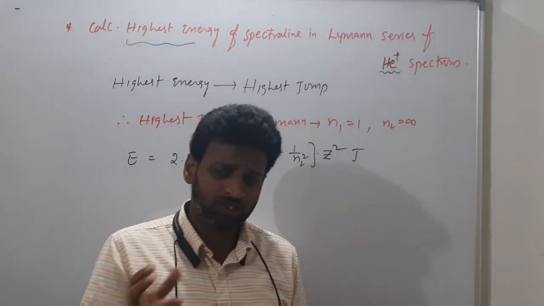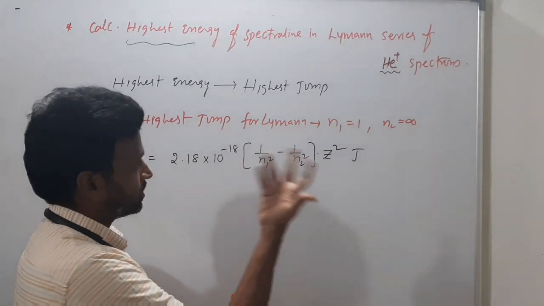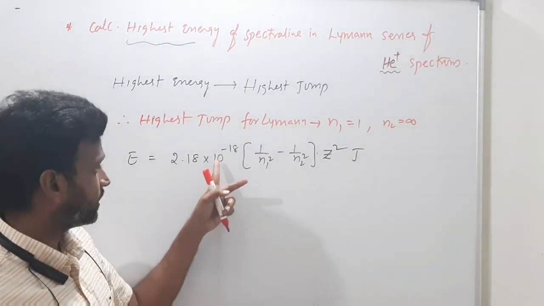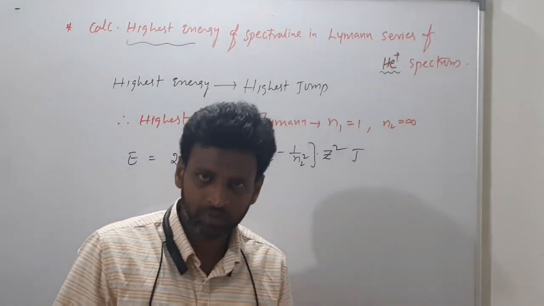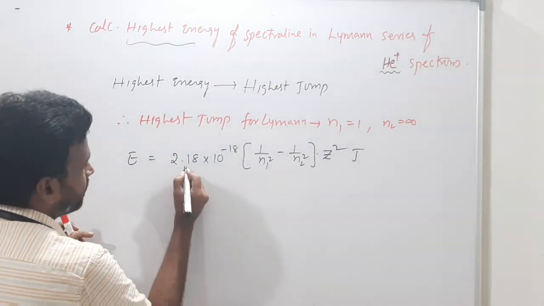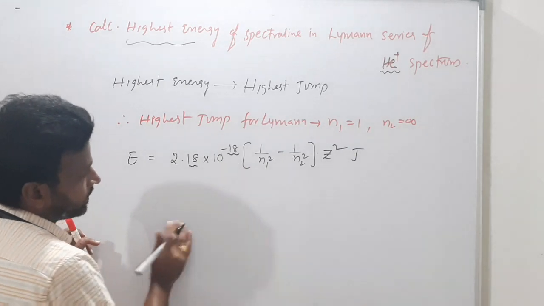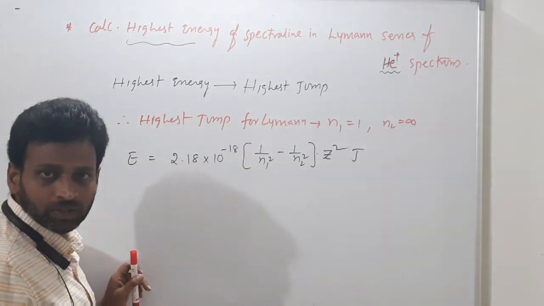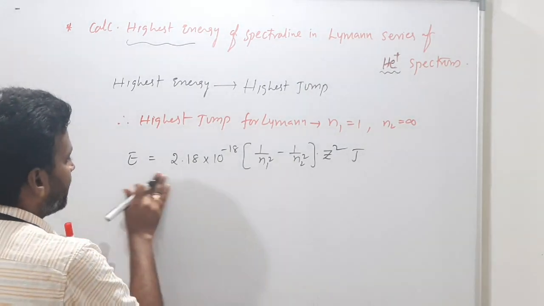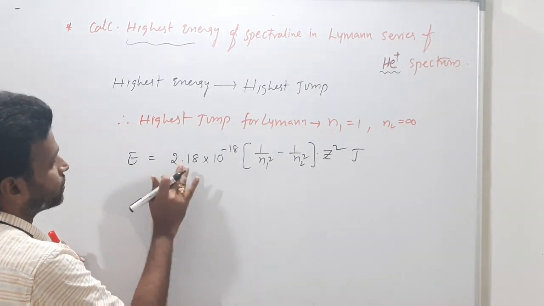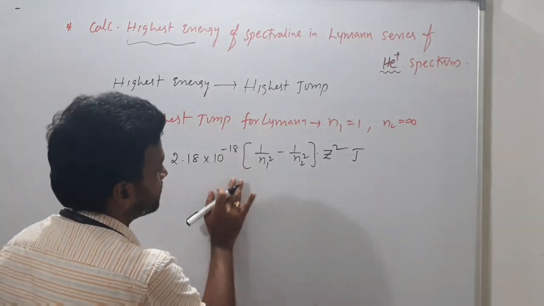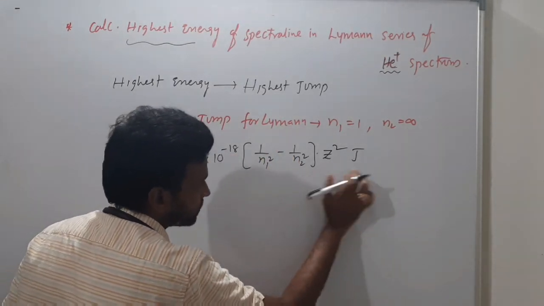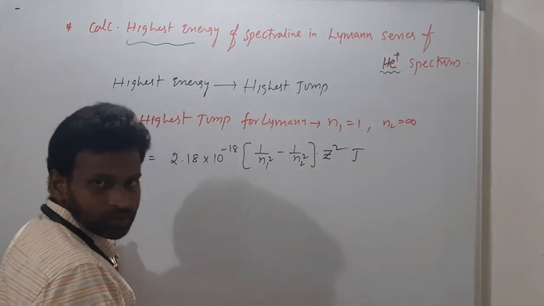If you have options in ergs, you will use another formula, which means we will use 2.18 into 10 power minus 11. Very simple to remember. Here also 18, not minus. Understood, sir? So energy is equal to 2.18 into 10 power minus 18 into 1 by n1 square minus 1 by n2 square into z square, joules.